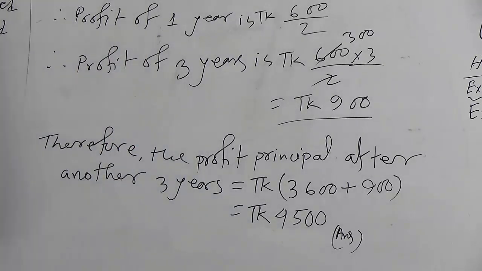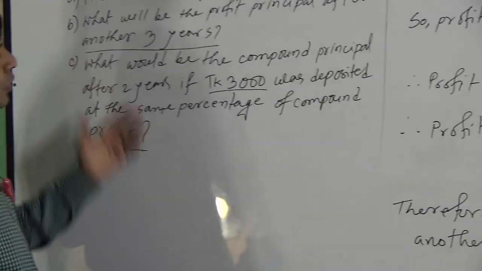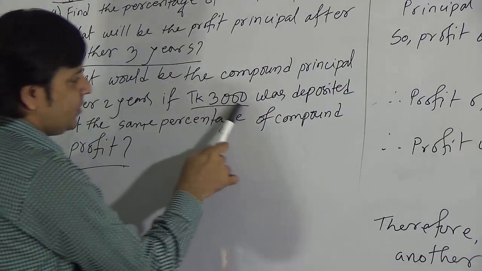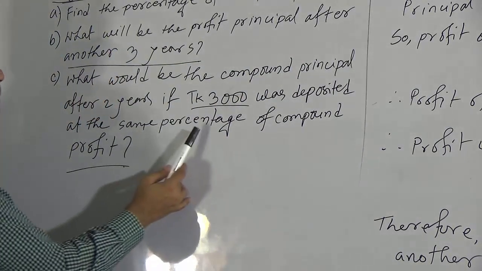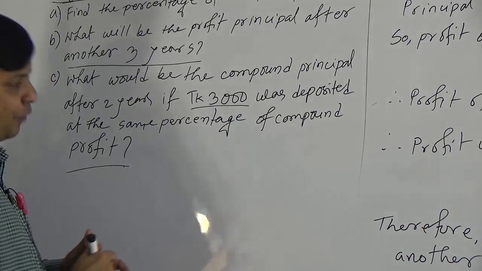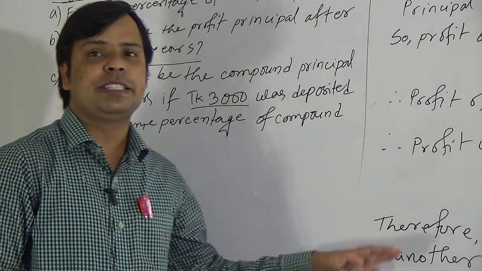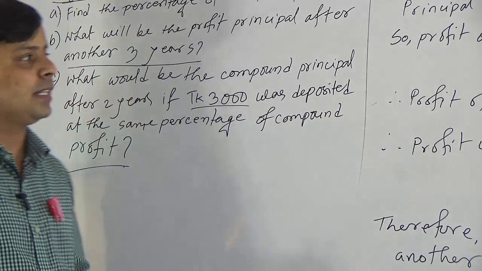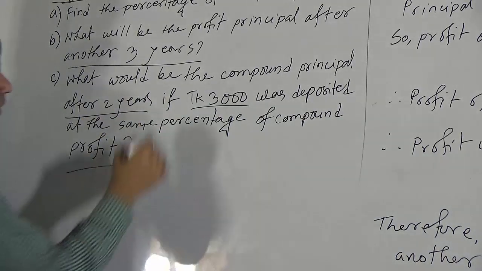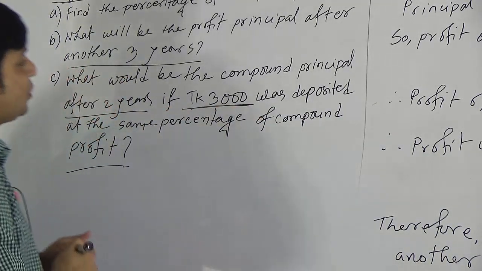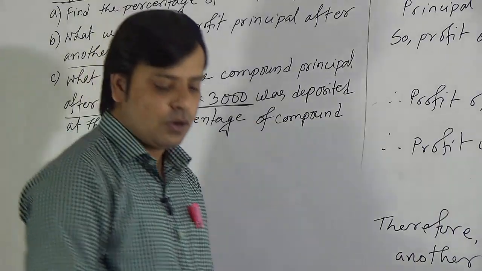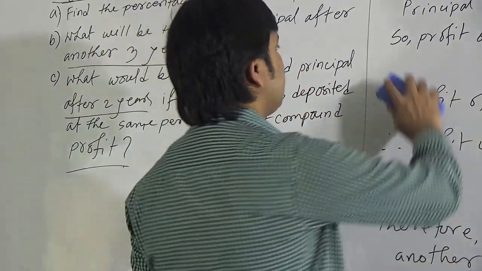Okay, dear students, now I will solve question C. What would be the compound principal after 2 years if taka 3000 was deposited at the same percentage of compound profit? At the same percentage of compound profit means the rate of profit we have determined in question A, that is 10%. We have to use that, and time is given, that is 2 years. Principal is given, that is taka 3000. So we can determine the compound principal easily using the formula.